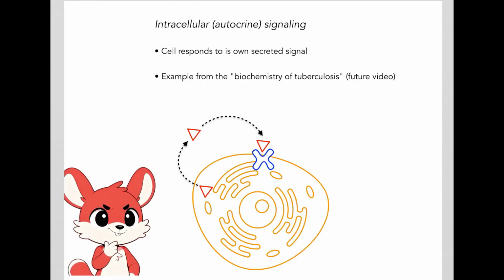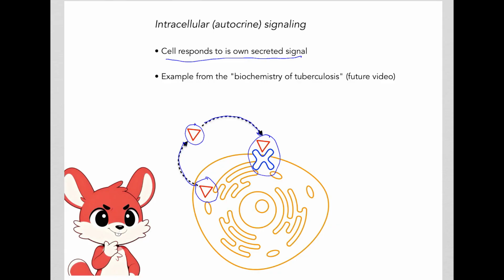In the intracellular or autocrine signaling, the signal is secreted by a cell. So here's the signal. And then the signal binds to a receptor on the same cell. So basically the cell is responding to its own secreted signal.